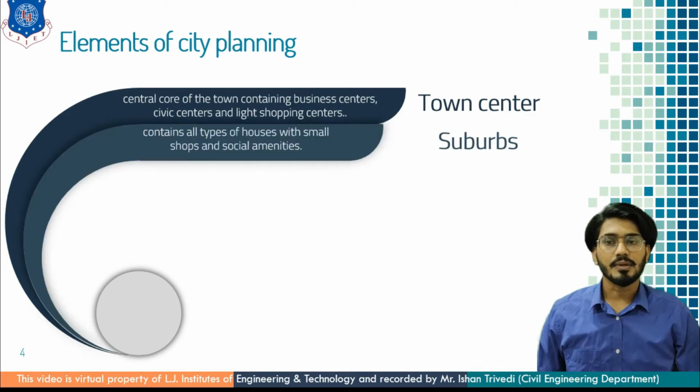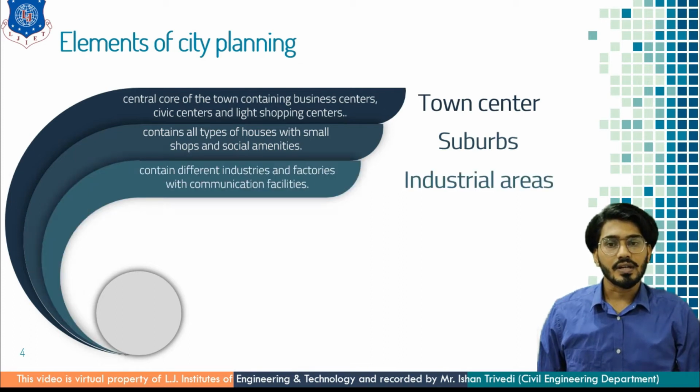Next is suburb. It comprises two terms, sub and urban, suburban areas, which contain all types of houses with small shops and social amenities. Third is industrial areas. These are the areas which contain different industries and factories with communication facilities. This communication can be a rail network or road network.